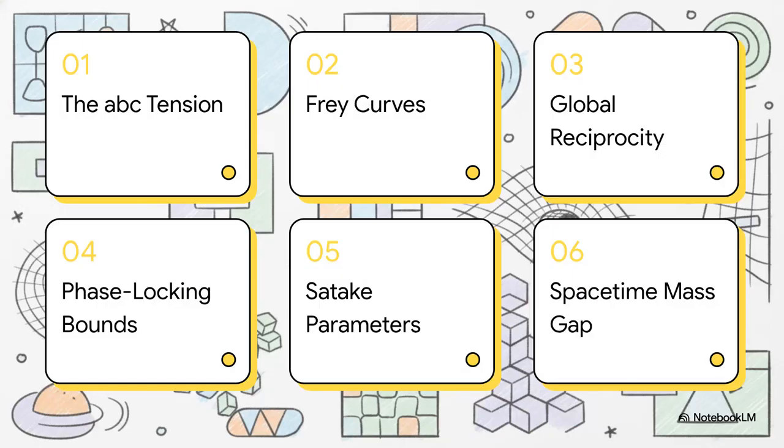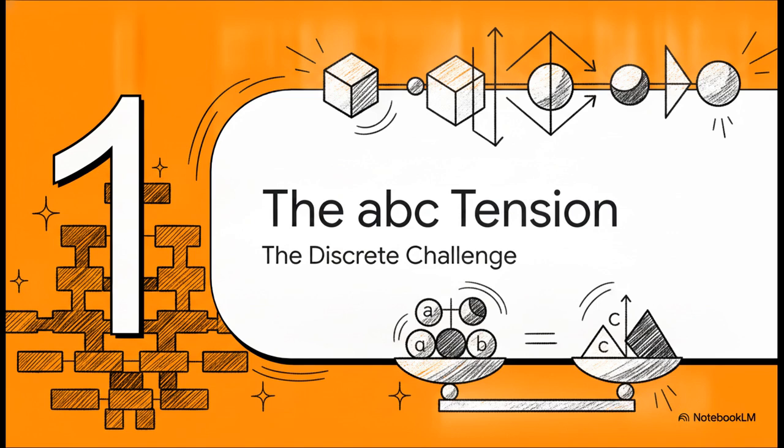To get us there, we've got a really tight, six-step, rigorous roadmap for today. We'll start with a macro view in the ABC tension, move to Frey curves and degeneration, then look at shattering global reciprocity, down into the rigid mechanics of phase locking and conductor bounds, semi-stable Satake parameters, and finally zoom all the way back out to physical reality with the space-time mass gap. All right, section 1, the ABC tension, or what we're calling the discrete challenge.